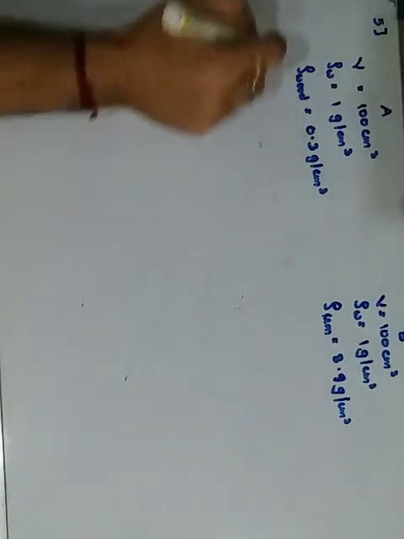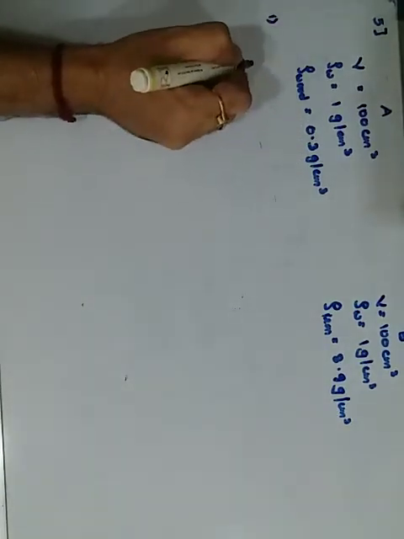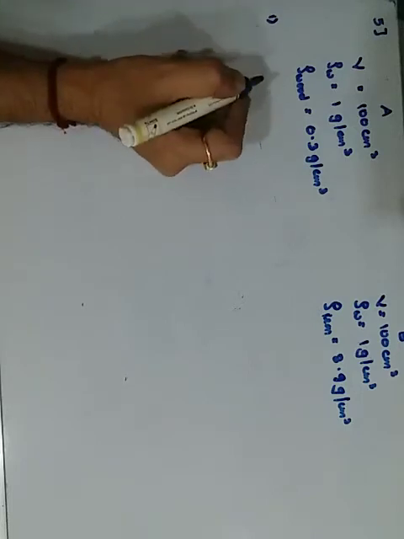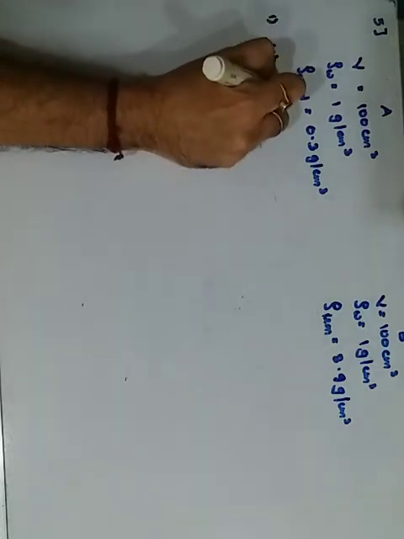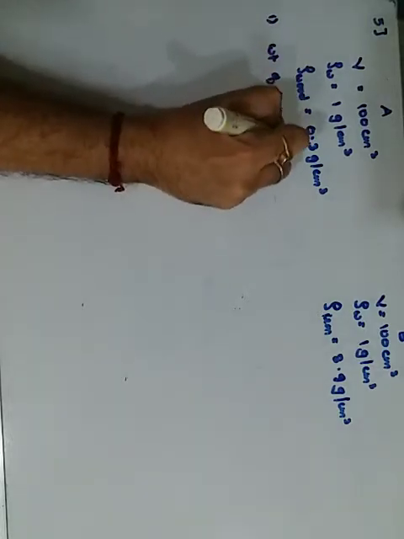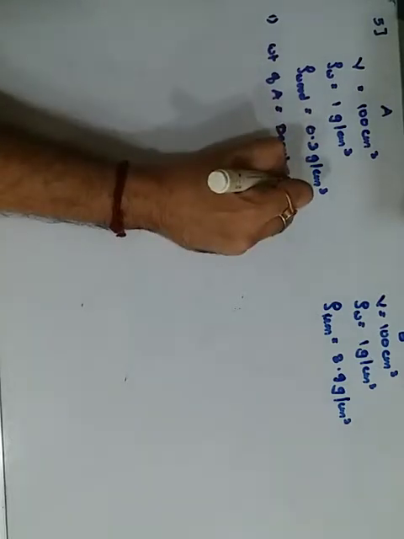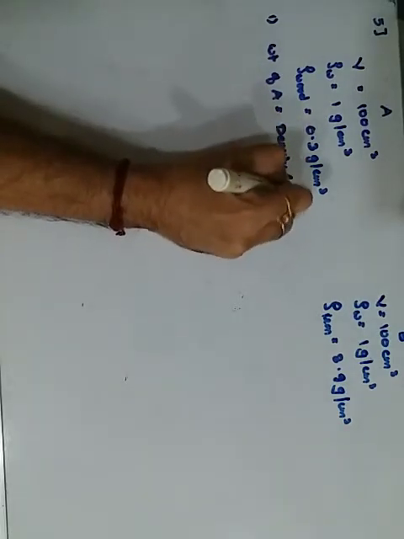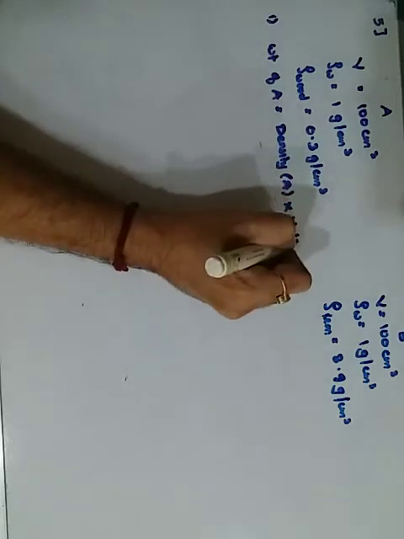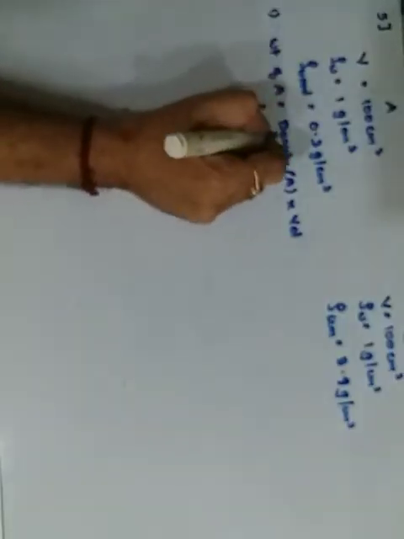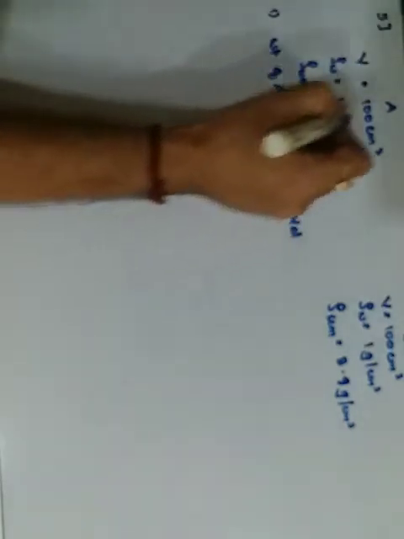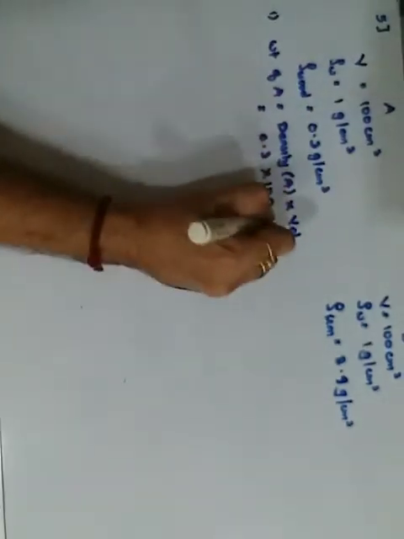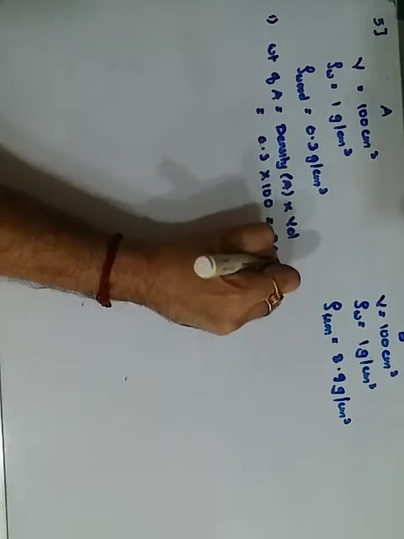Find the weight of each sphere. So first, weight is related to density and volume. Here the weight of A will be equal to the density of A into the volume. So the density of A is how much? Density of A is 0.3, and the volume given to us is 100, comes out to be 30 gram force.